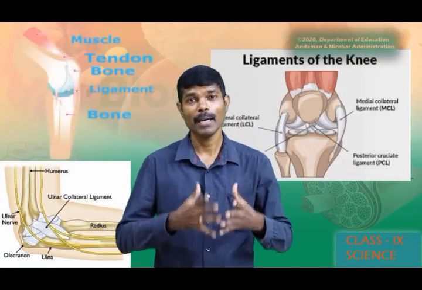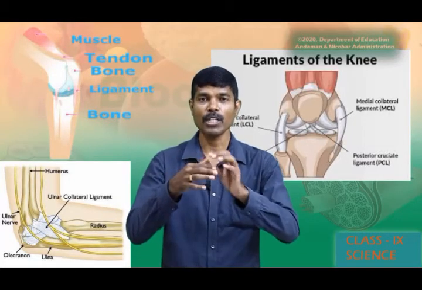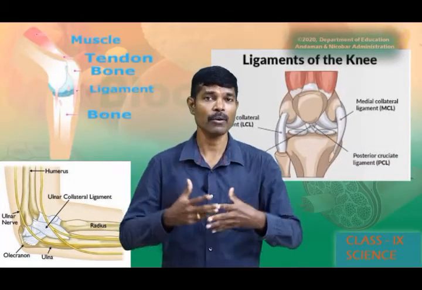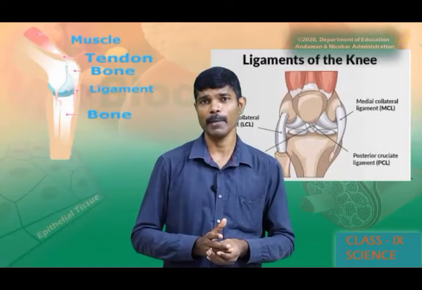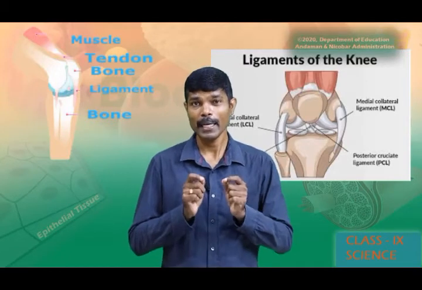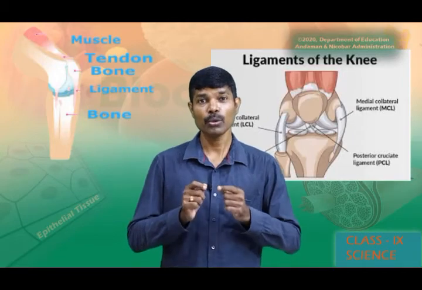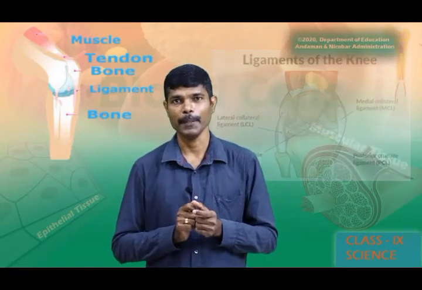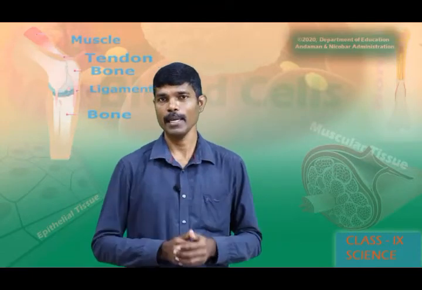You can see ligament in various places. All the joints, whatever joints of the bones you see in your body, all the joints are connected by a tissue called ligament. The ligament is a little soft in nature and it shows somewhat flexibility. The bone is made up of calcium and phosphorus elements.